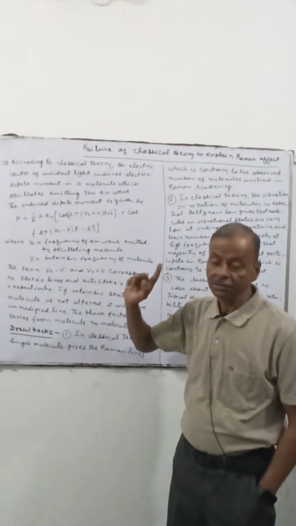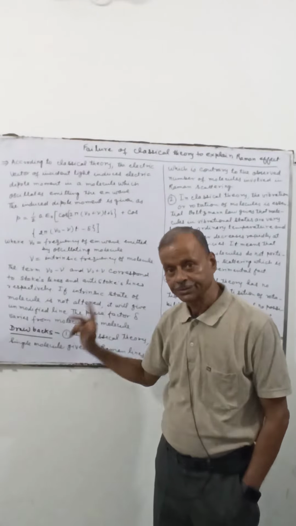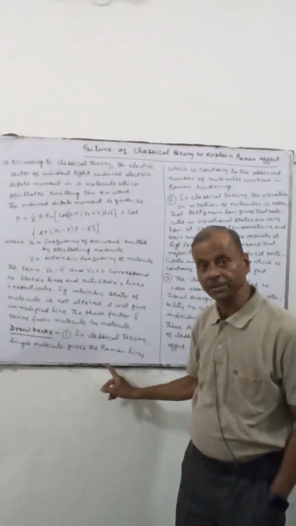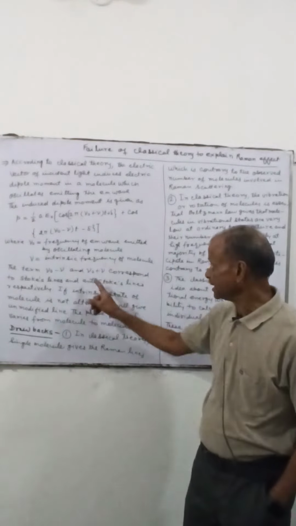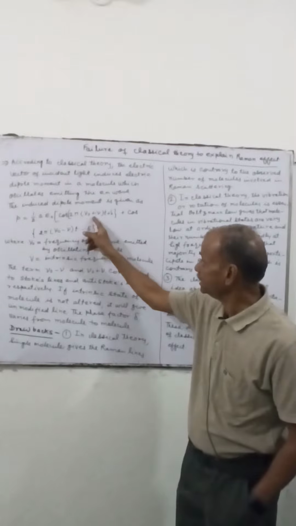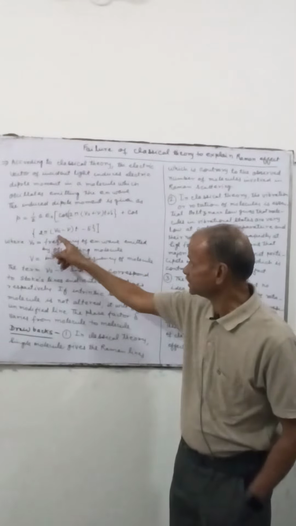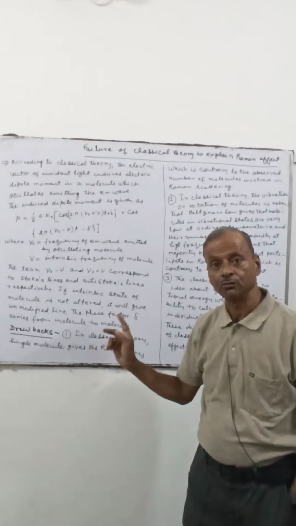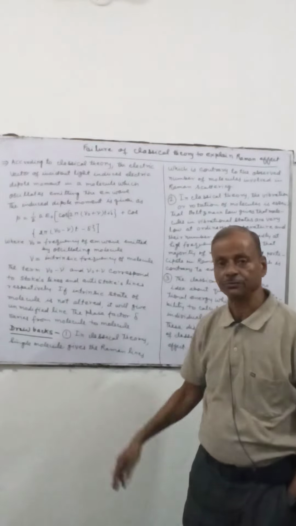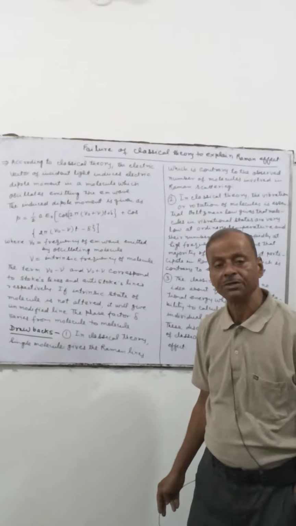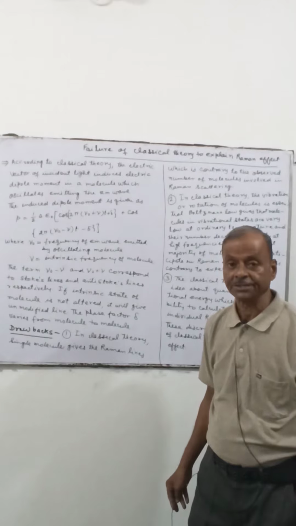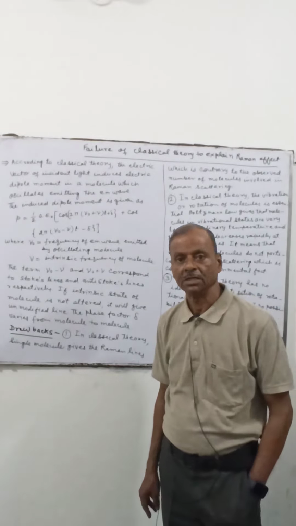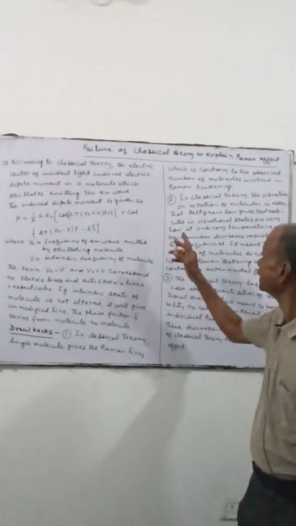However, this theory has so many drawbacks. First, in the classical theory, the single molecule gives the Raman lines that we have shown here. These are the anti-Stokes lines, and these are the Stokes lines. It means that a single molecule is involved to give the Stokes and anti-Stokes lines. This is contrary to the experimental facts, which show that a number of molecules are involved in the Raman scattering.